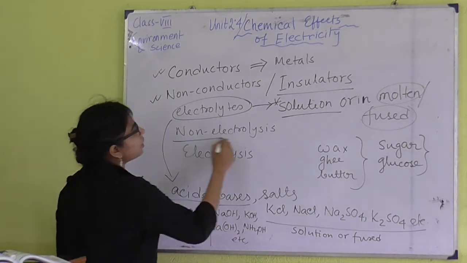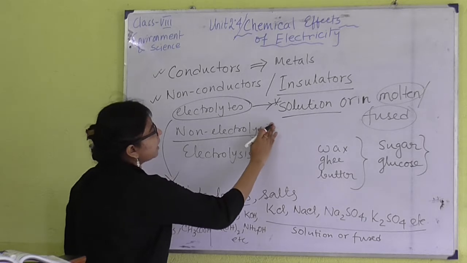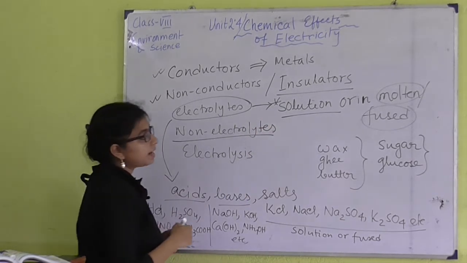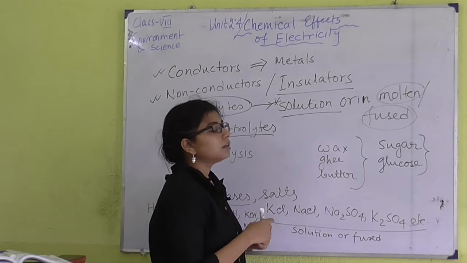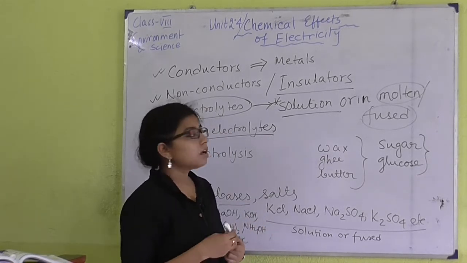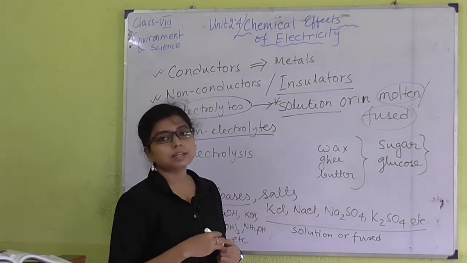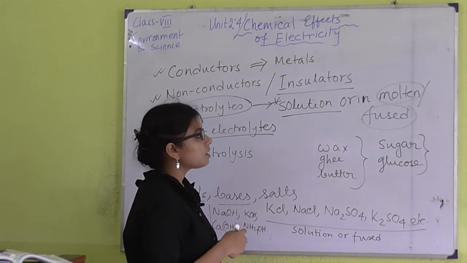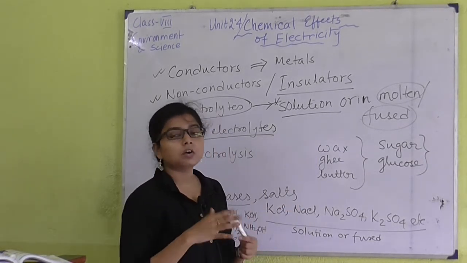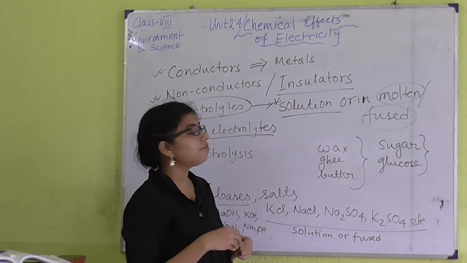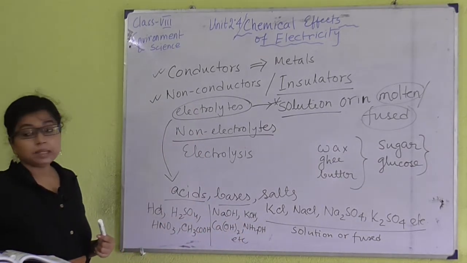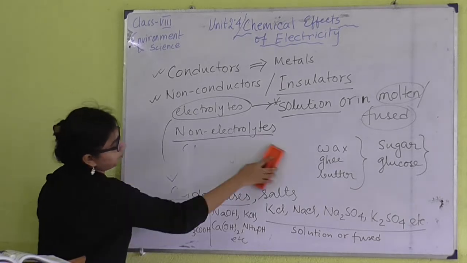Next we have non-electrolytes. Non-electrolyte means those who cannot conduct electricity. That means sugar solution is an example of non-electrolytes, or glucose solution is an example of non-electrolytes, or molten wax, molten ghee, molten butter, all of them are examples of non-electrolytes. So this is the preliminary material about this chapter.